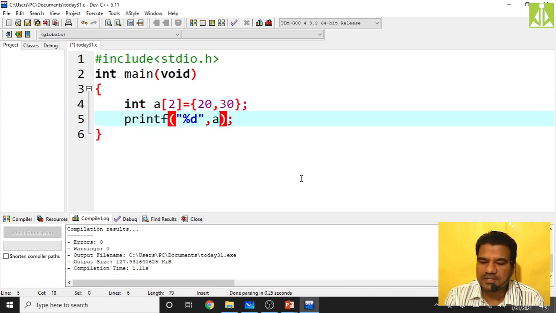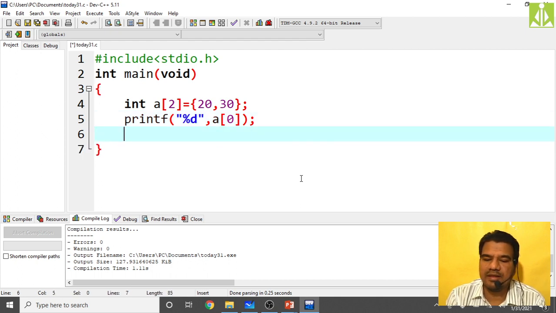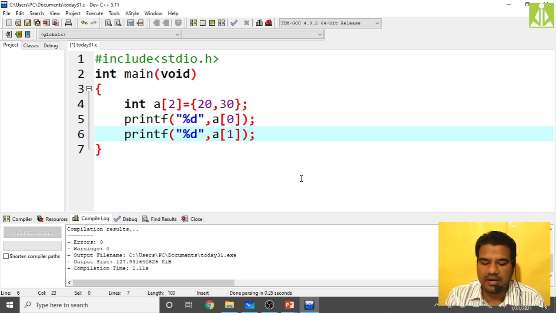The first index, a of 0. Like this, I have to access the first element. Now how can I access the second element? printf, a percentile d, then a of 1. Like this I can access the second element.